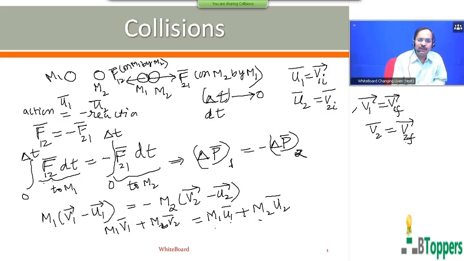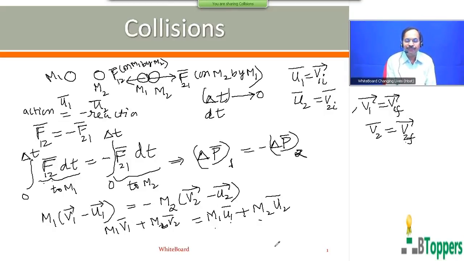In the problems we deal with in collisions, there are two types of situations. The first, simpler situation is the problems where no net external force acts on the system of the two masses M1 and M2 during the time of collision. Then the total momentum of the system of the two masses at a later instant after collision can be taken as equal to the total linear momentum of the system at an earlier instant before the collision, if no net external force acts on the system between the two instants.